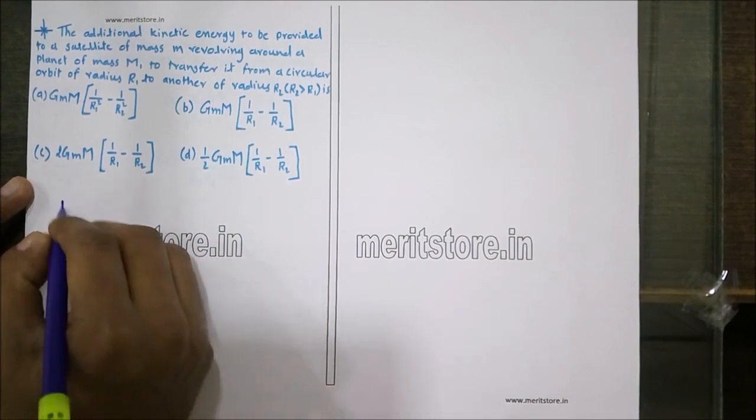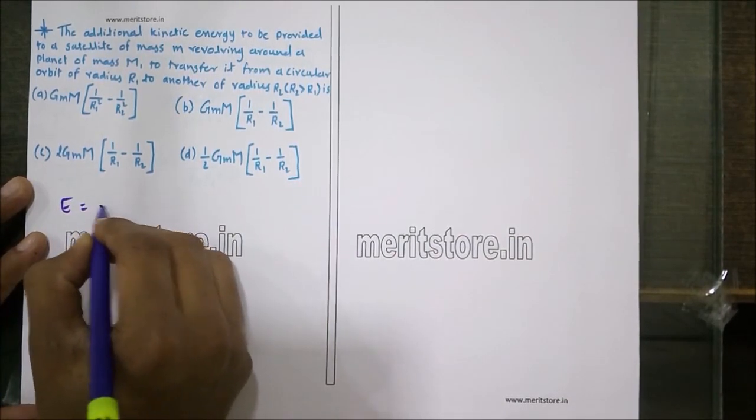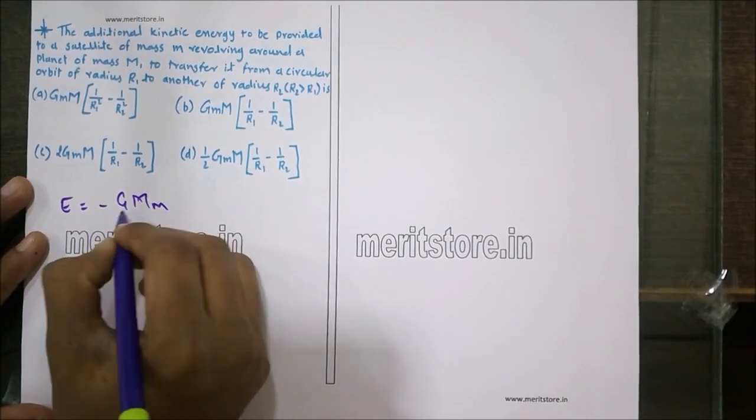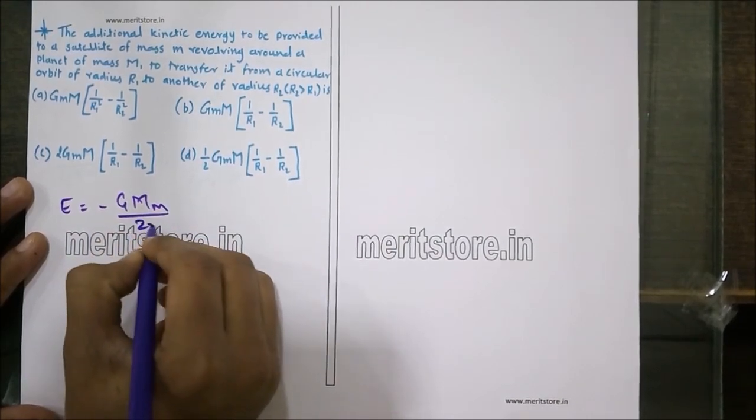Now the total orbital energy is given by E equals minus GMm upon 2r.